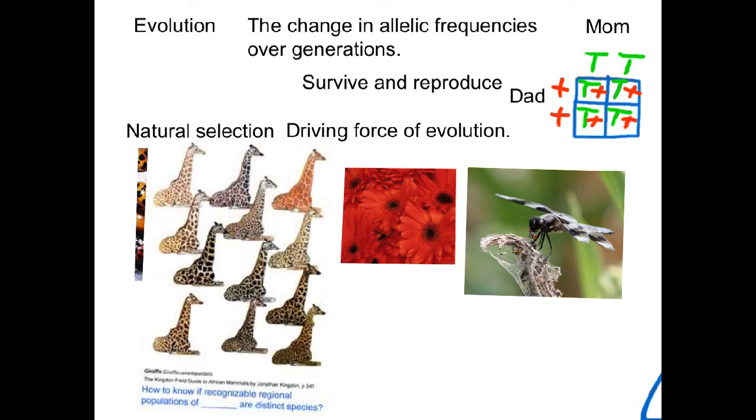Therefore, those offspring will have more babies because that physical characteristic that they got from their parents has a benefit with finding a mate and reproducing. Therefore, you would see more and more over time of this physical characteristic stemming from the genetic characteristic. Therefore, evolution is the change in allelic frequencies over generations, and natural selection is the driving force behind evolution.